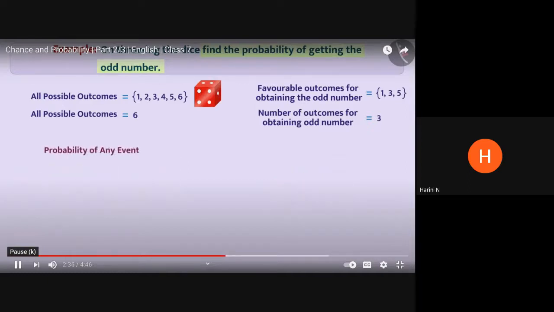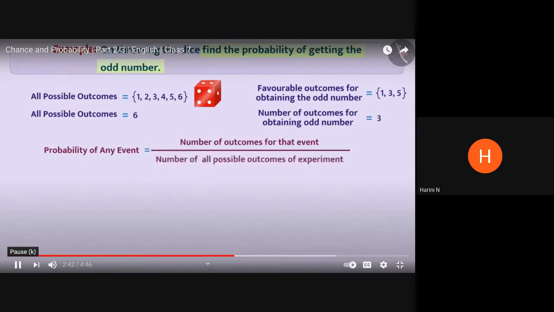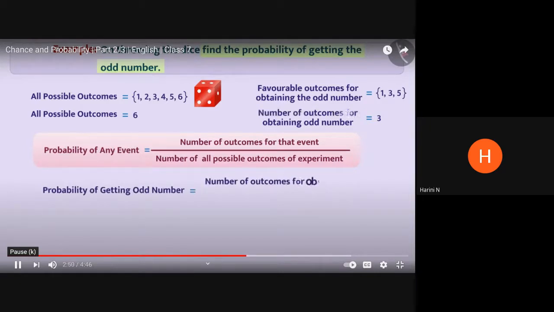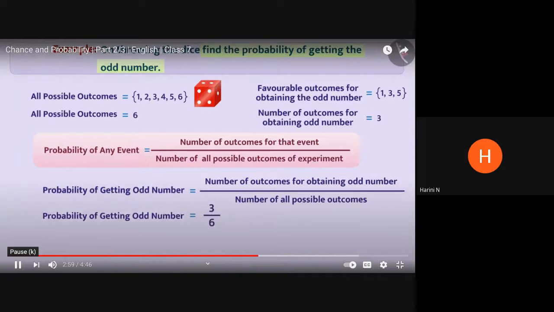The probability of any event is equal to the number of outcomes for that event divided by the number of all possible outcomes of the experiment. Hence, the probability of getting an odd number is the number of outcomes for obtaining an odd number divided by the number of all possible outcomes of the experiment. In this way, the probability of getting an odd number is 1 by 2.